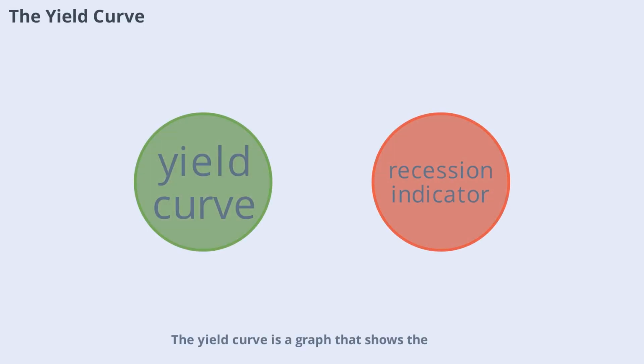The yield curve is a graph that shows the relationship between interest rates and the maturity of debt. A normal yield curve slopes upward, meaning longer-term loans have higher rates. An inverted yield curve, where short-term rates are higher, can signal a coming recession. Investors and economists watch the yield curve closely for clues about the economy's future direction.